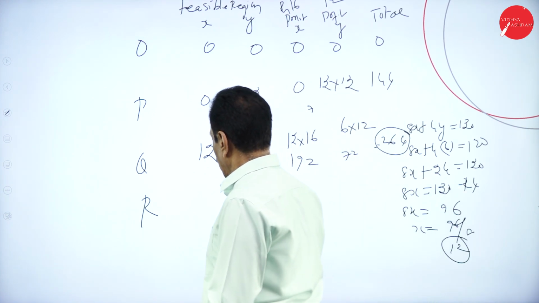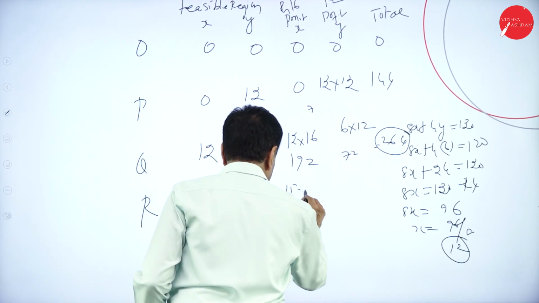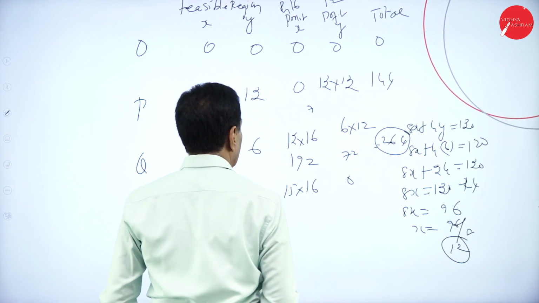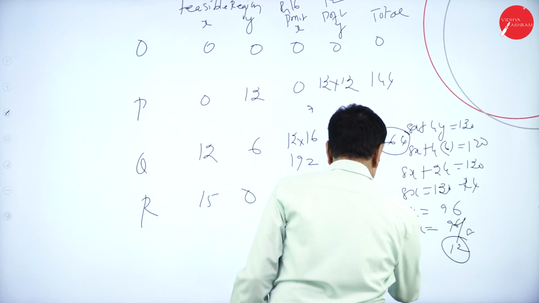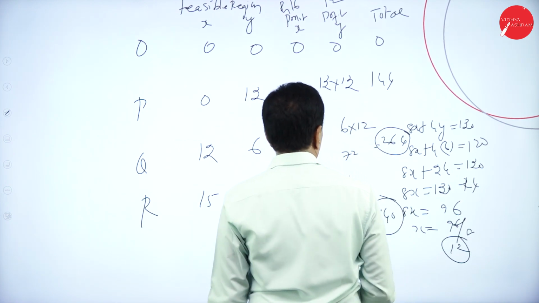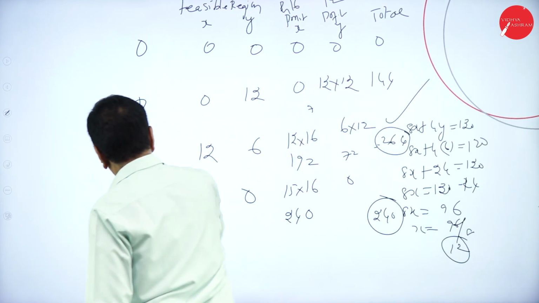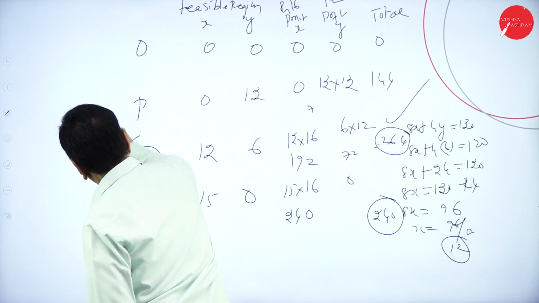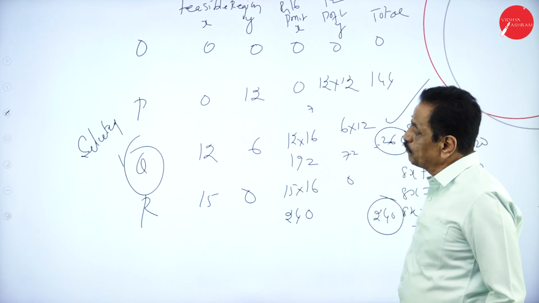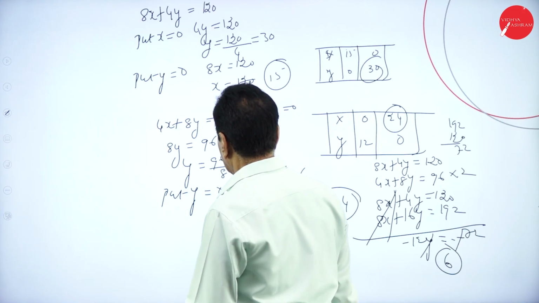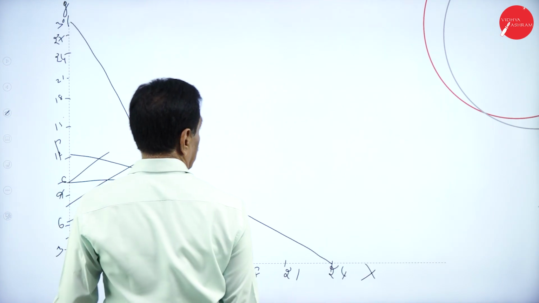So at the point R, Y is 0, 15 into 16 is 240. So the maximum profit available is 264 at the point Q. You see that? See the graph? X is 12, Y is 6, which we have solved now.